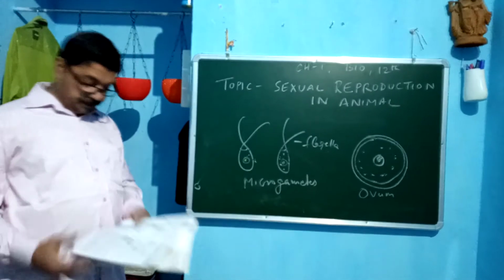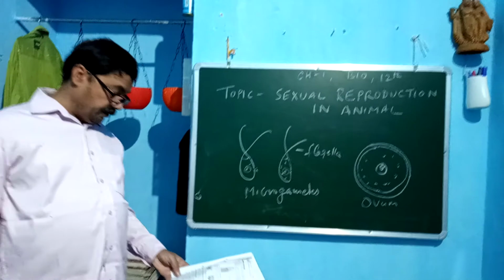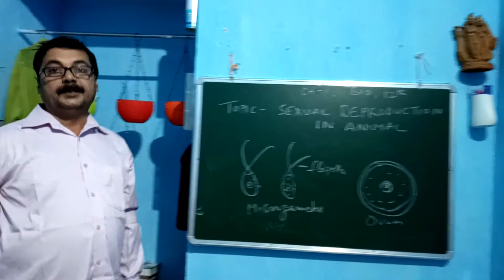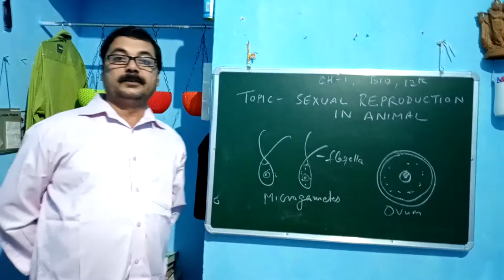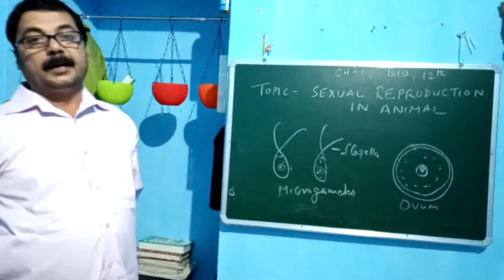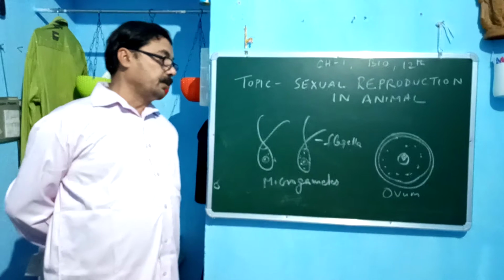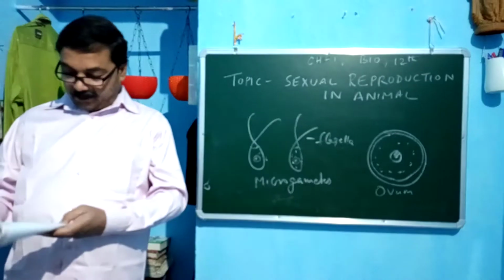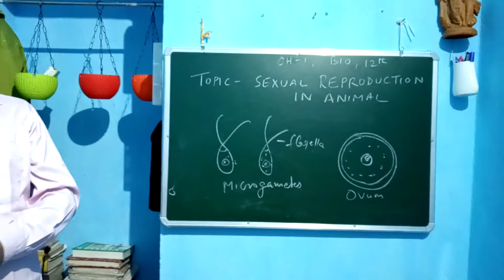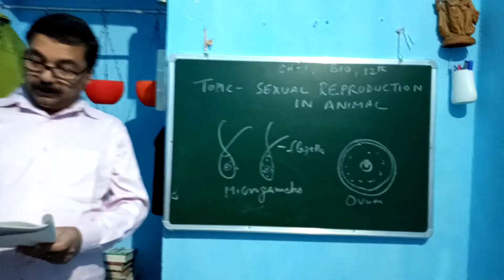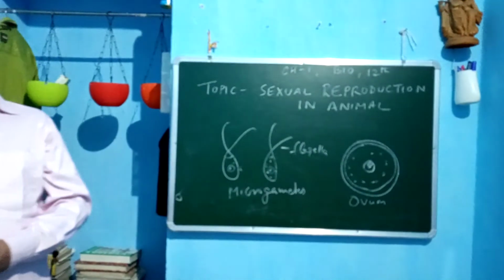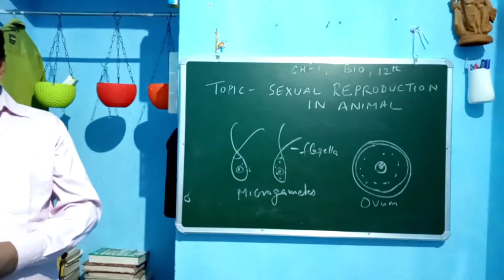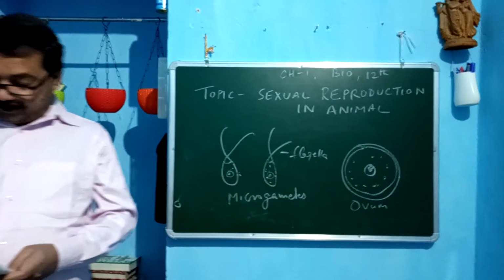The process of formation of male and female gametes is known as gametogenesis. When gametes are similar morphologically, they are known as isogametes, and when gametes are dissimilar morphologically, they are known as heterogamous, that means anisogamous. In the case of different organisms, we can say the male and female gametes